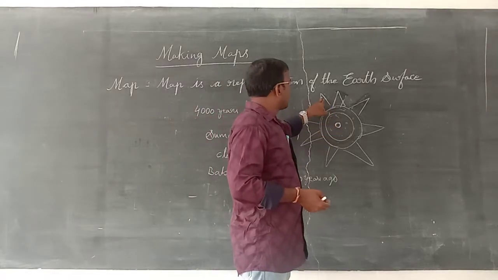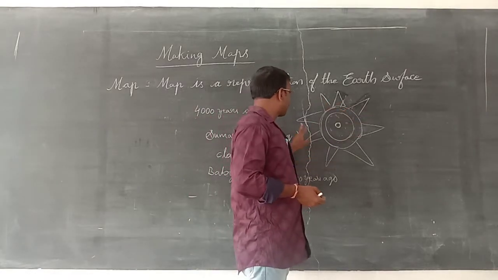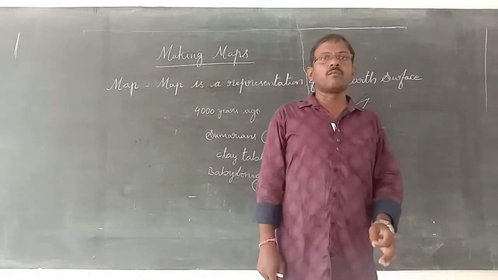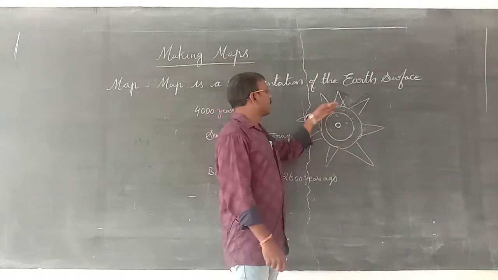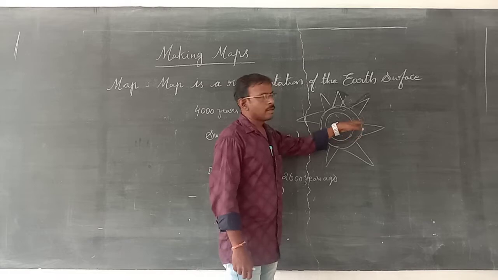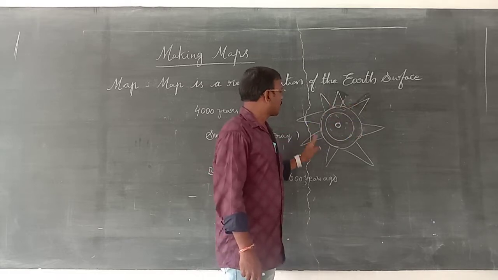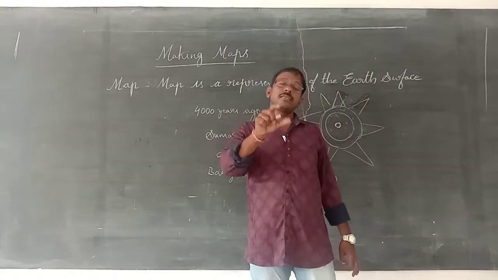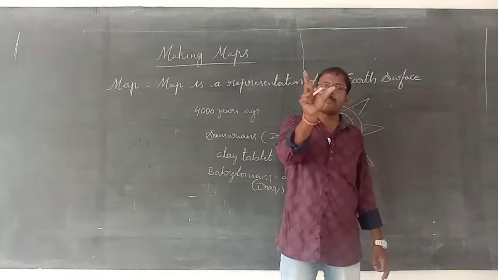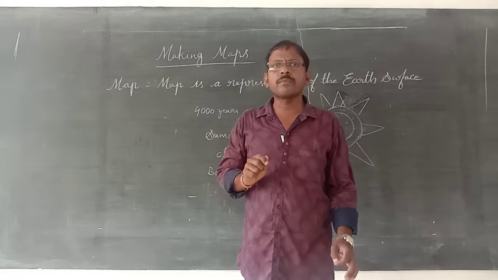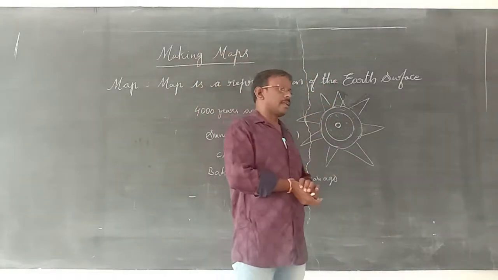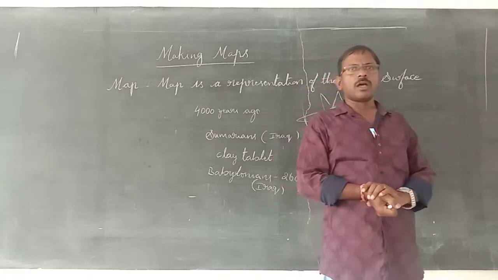After that, they showed triangular shaped landforms. They said those are islands, some islands in the ocean water. They showed those in a triangular shape. Like that, the Babylonians prepared a map to observe their area.